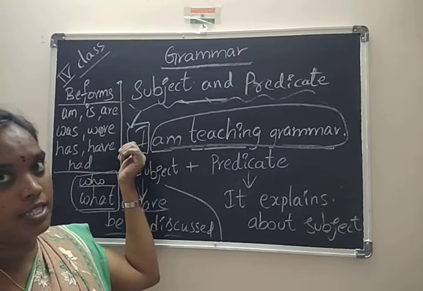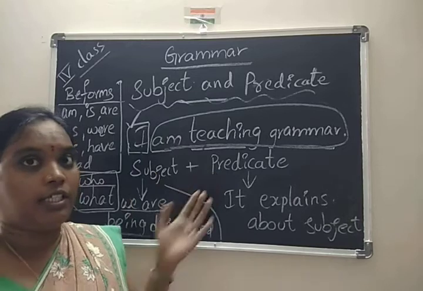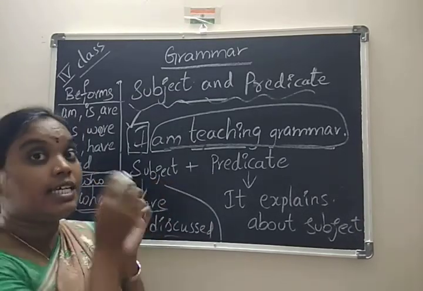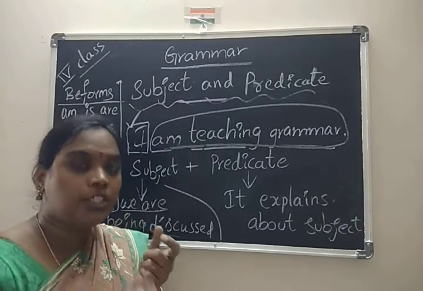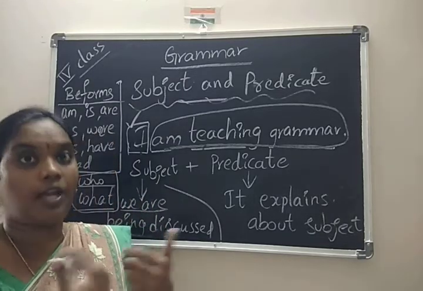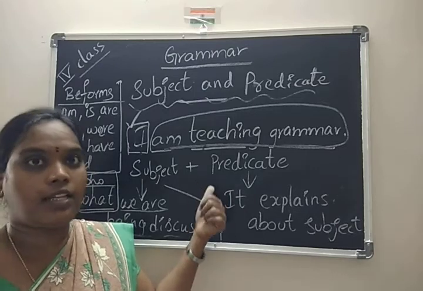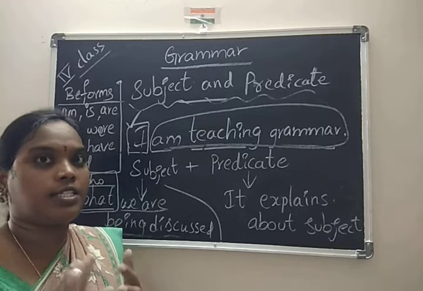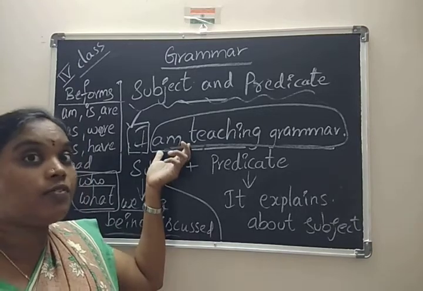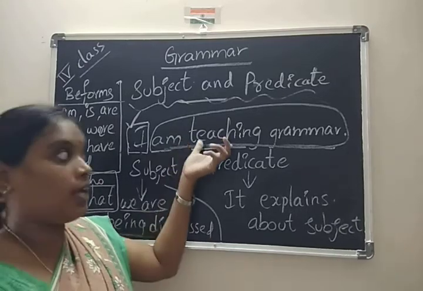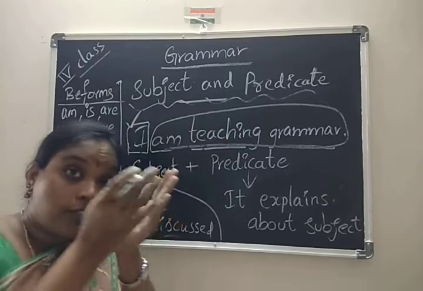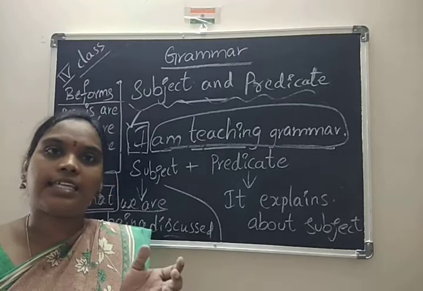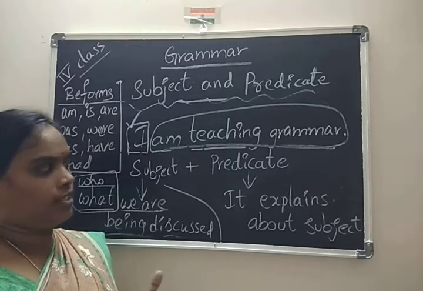And the predicate is everything except the subject, starting with the verb, either the helping verb or the main verb. Along with the helping verb or main verb, whatever continues afterwards, that whole thing is known as predicate.